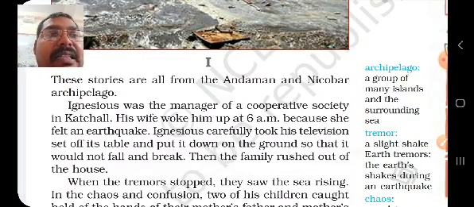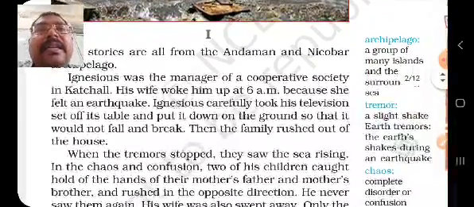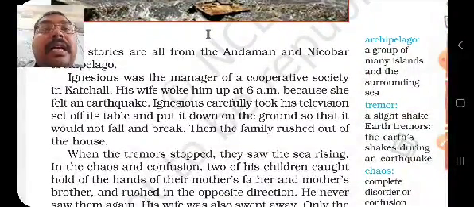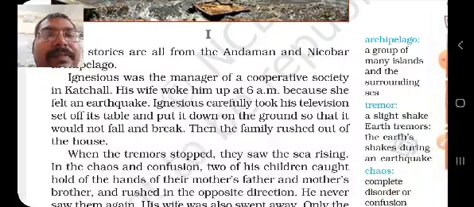Then the family rushed out of the house. It is a better idea to move out of the house during an earthquake because the walls may fall and the ceiling may come down and you may get hurt.